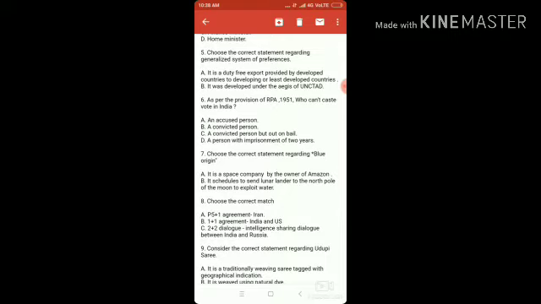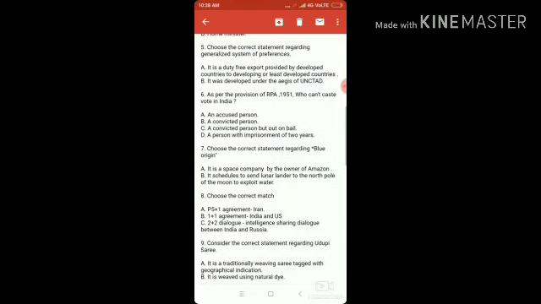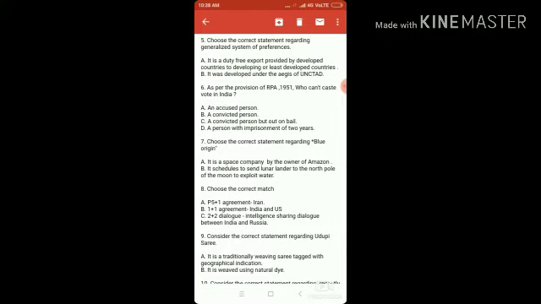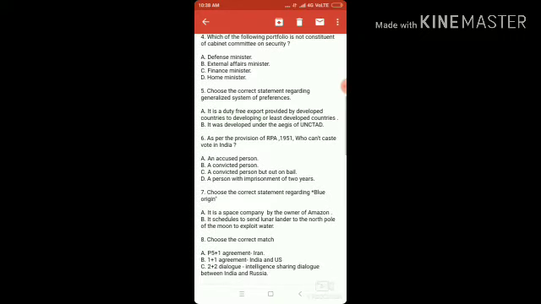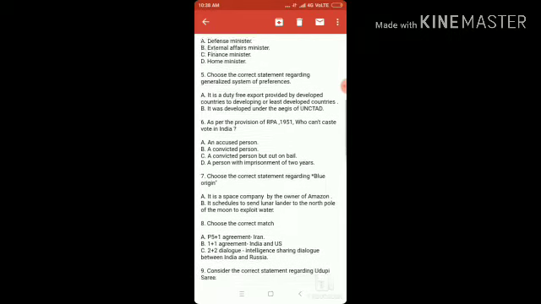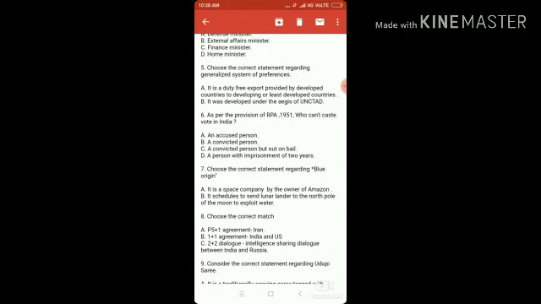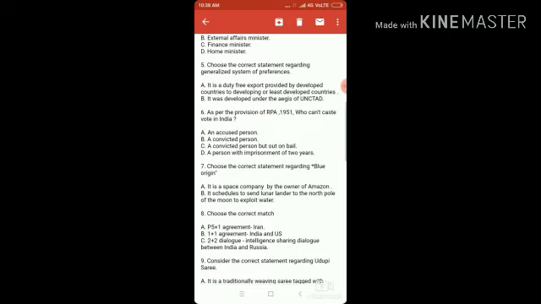Question number 5. Choose the correct statement regarding the generalized system of preferences. It is also in the news regarding the trade war between USA and India. What is the generalized system of preferences? Under it, some developed countries like USA and Japan give some concession on imports from developing or least developed countries. Either the developed countries put zero tariff or less tariff on the commercial products which have been imported from the developing or least developed countries.